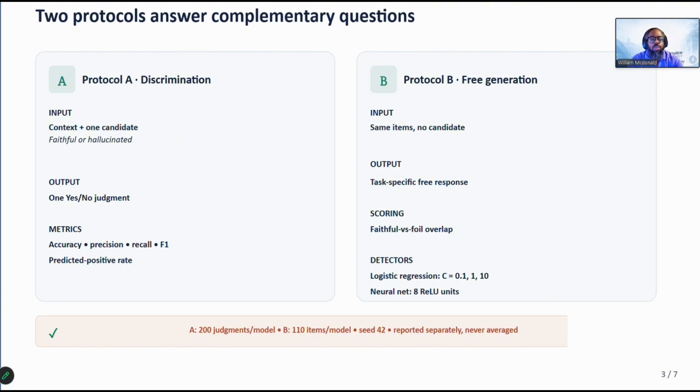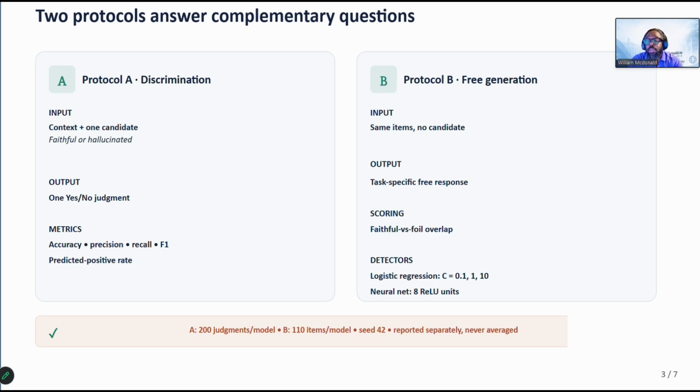So, protocol A is discrimination. Give the model a passage and one candidate answer. Ask it yes or no: is this hallucinated? Protocol B is free generation. So no candidate at all. The model just answers on its own, and we score that answer against a correct reference and a fake one using word overlap. We actually ran this on Llama 3.2, Qwen 3, and Gemma 3, all in the 1 to 2 billion parameter range, with 200 judgments and 110 free generation items per model.